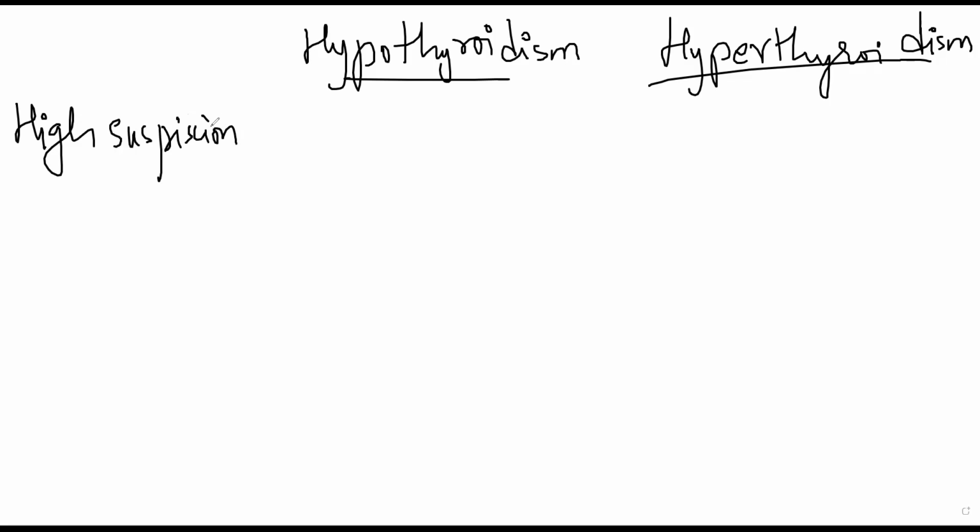So for example, if a person has goiter, what is goiter? Goiter is inflammation of your thyroid gland. This will be inflamed because T3 T4 levels have become very low and there is excessive stimulus to your thyroid gland. Because of whatever reason, thyroid is not able to produce T3 T4, but there is that negative feedback loop, and because of that continuous negative feedback loop, your thyroid gland is continuously getting more and more stimulus to a point that what will happen is your thyroid gland will start increasing in size to meet the demand.